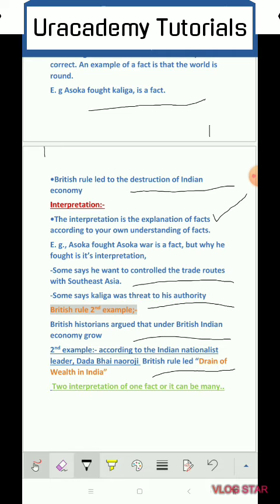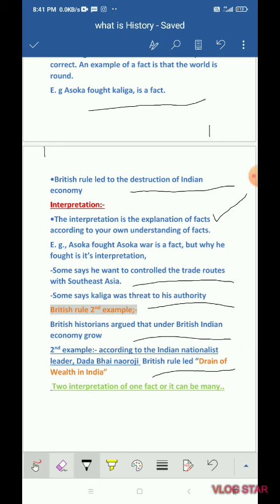We know that Ashoka fought the Kalinga war, and historians give two explanations, that he wanted to show his supremacy, or that he wanted to control trade routes. Likewise, British rule destroyed the Indian economy, Britishers argued that it grew, but Indian nationalists argued that the British drained wealth from India, and some historians believe the British sucked the lifeblood of Indians.